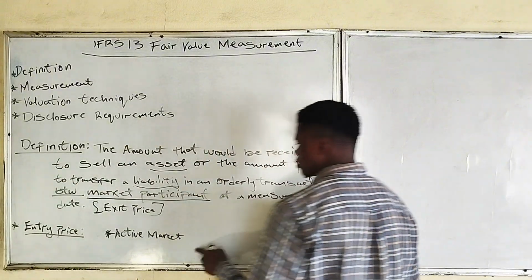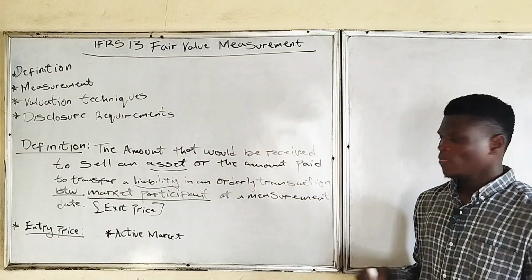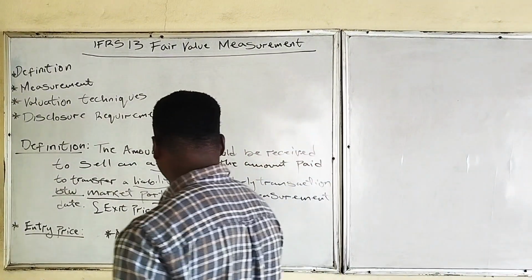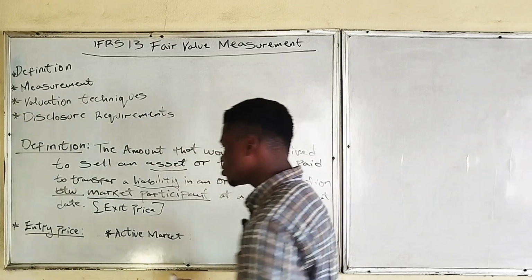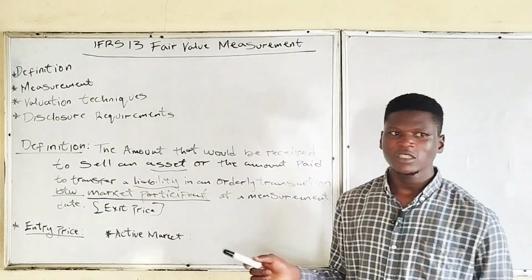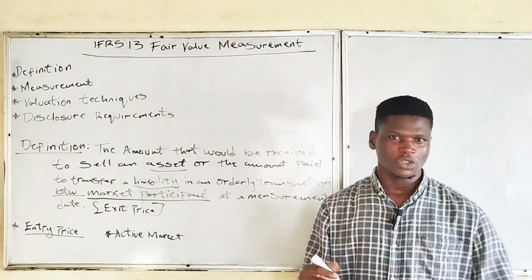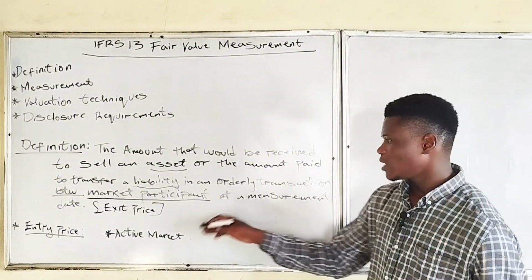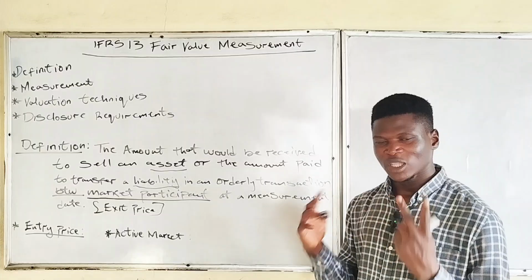so active market is a market where transactions take place. That's active market. An active market is a market where transactions take place. So active market is divided into two types of markets.